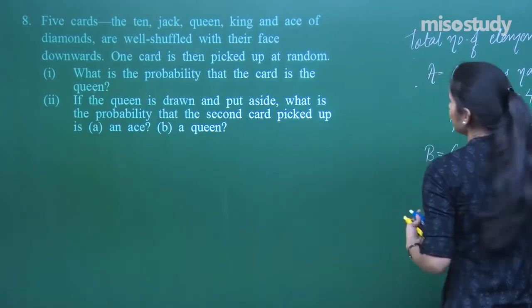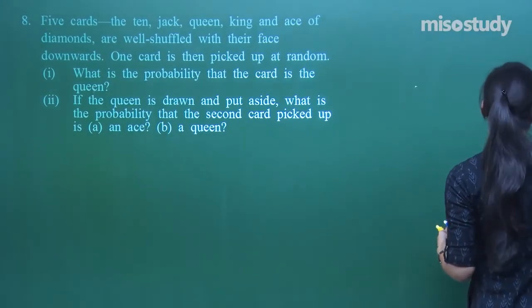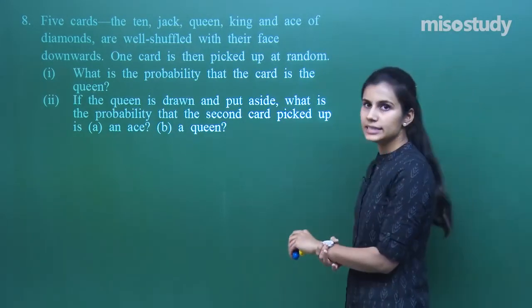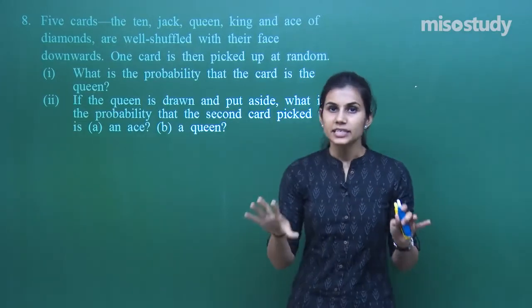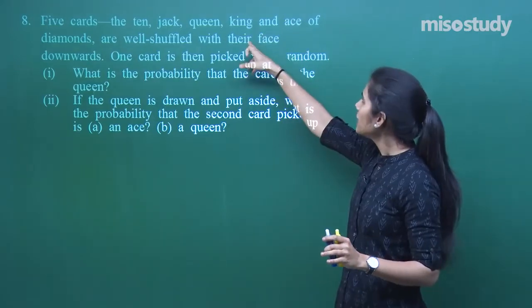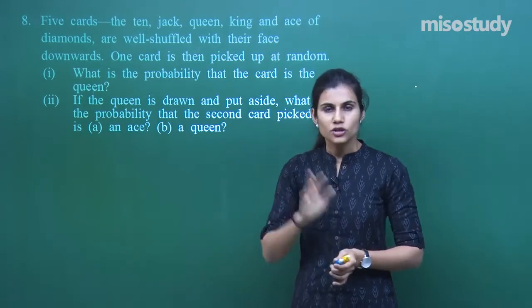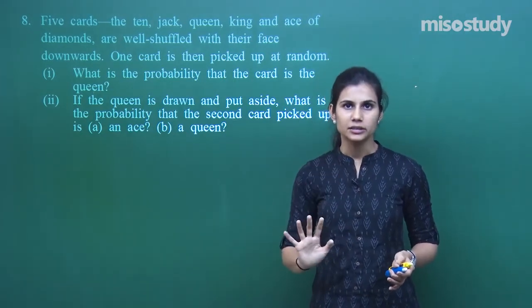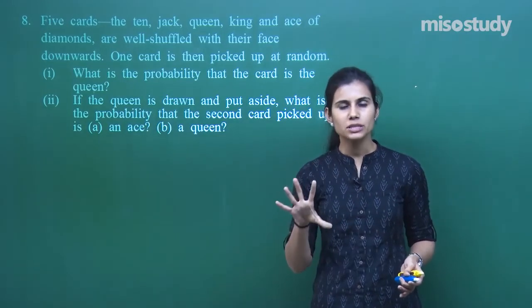There is a 10, a jack, a queen, a king and an ace, and all are of diamonds. Okay? All are of diamonds. They are well shuffled with their face downwards. One card is picked up at random. Now see, there are 5 distinct cards. One is a 10 of diamonds, then another is a king of diamonds, then ace of diamonds, jack of diamonds and queen of diamonds. So these are 5 distinct cards. I am picking up one card. So my possible outcomes can be 5 possible outcomes.